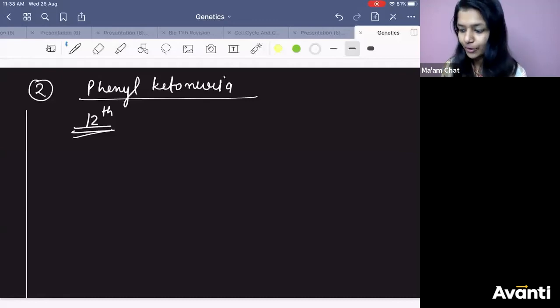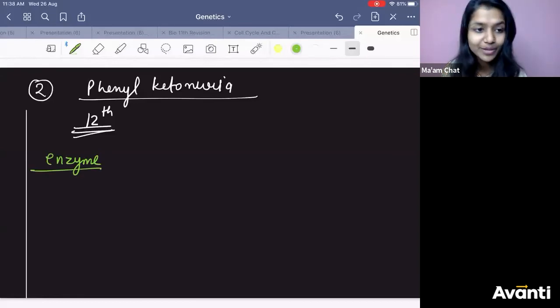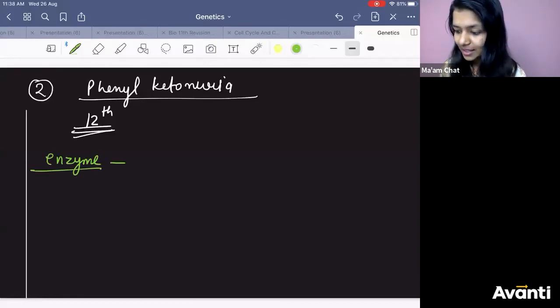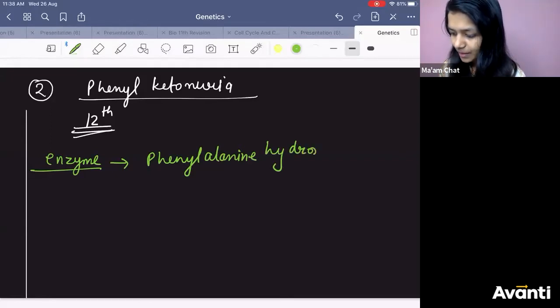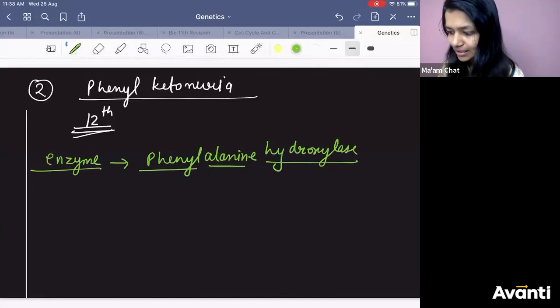Phenylketonuria happens on chromosome number 12. There is an enzyme which will not be synthesized, and that is phenylalanine hydroxylase.